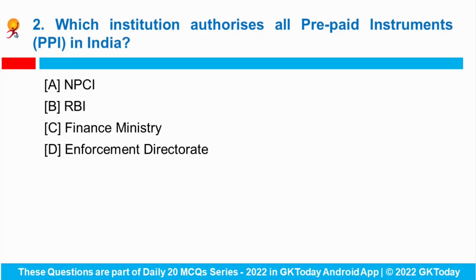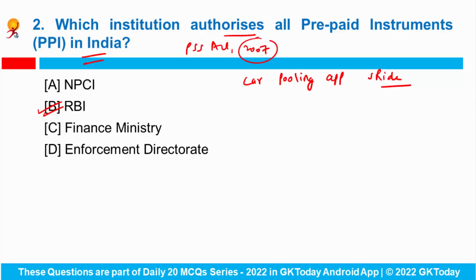Okay. Question number 2. Which institution authorizes all prepaid instruments, that is PPI, in India? So Reserve Bank of India authorizes all prepaid instruments in India under the powers conferred under Payment and Settlement System Act 2007. So RBI has recently cautioned the public against carpooling app S-Ride, that the firm was operating a semi-closed prepaid instrument without authorization from the Central Bank under PSS Act of 2007.